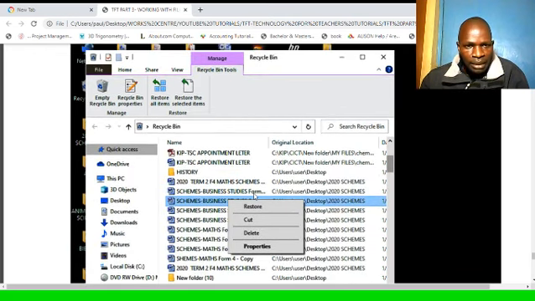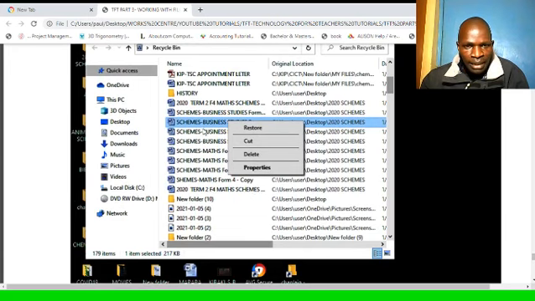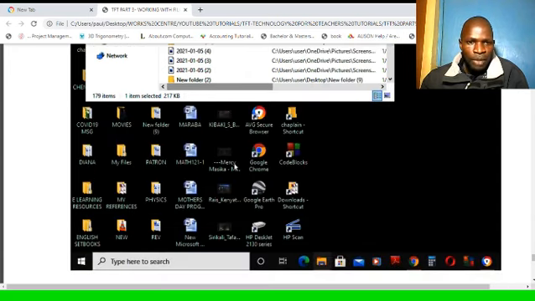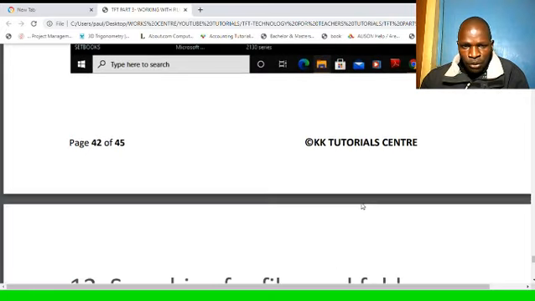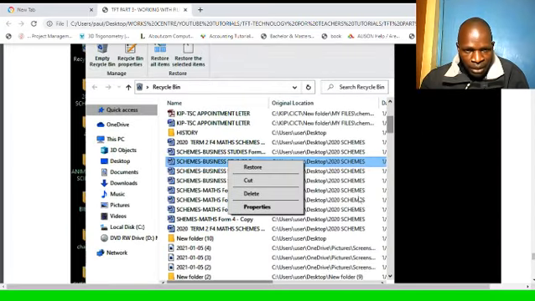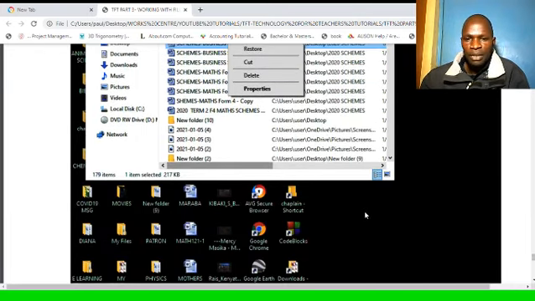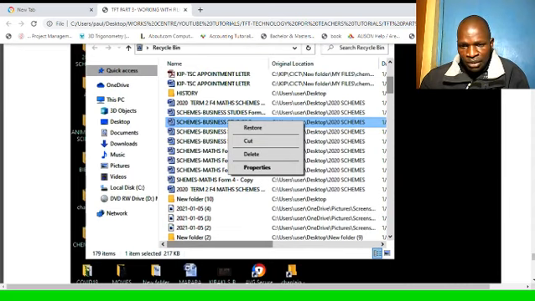This is my Recycle Bin. One of the files that was deleted is Schemes, Business, Study Schemes. So I need to right click and click Restore so that it goes back to my original folder where I had placed it, but I could not locate it at that particular time. So I searched and I found that it is in the Recycle Bin, and I need to restore it to the original place or folder. I want to take you now to my desktop, and then we see all this searching, looking for files. So back to my desktop.